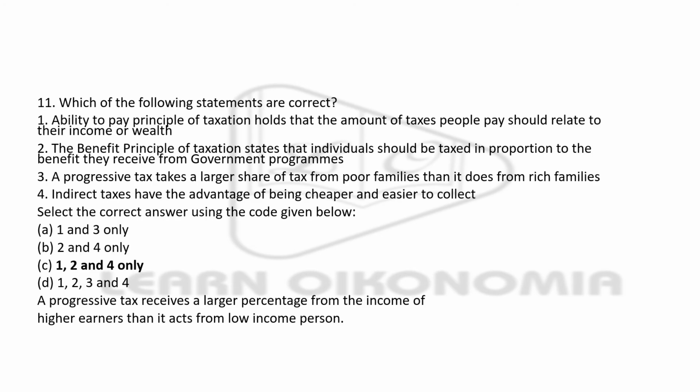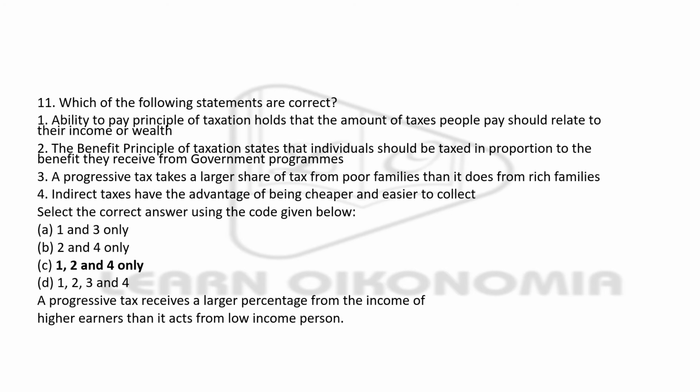Which of the following statements are correct? The next question also deals with the right or wrong pattern of the statement. The first statement is ability to pay principle of taxation: how the amount of taxes people should pay relates to their income or wealth, and we know that this is a right sentence. Then the second, benefit principle of taxation states that individuals should be taxed in proportion of the benefit they receive from the government program. That too is a right sentence.